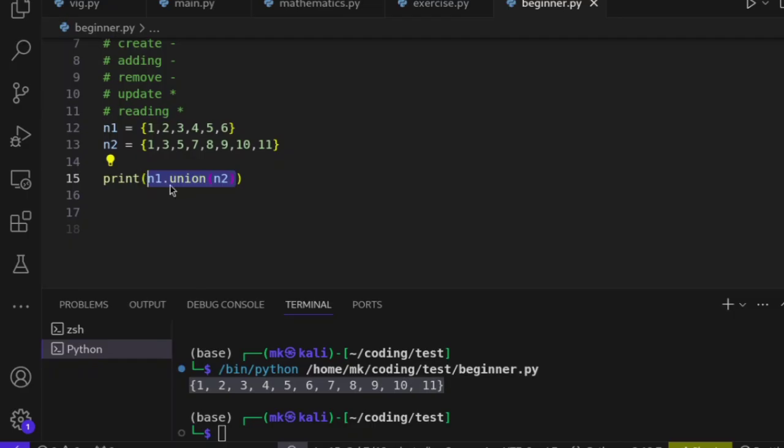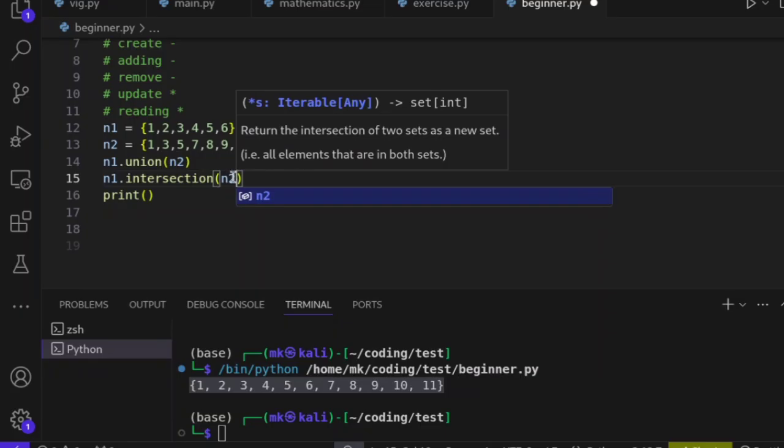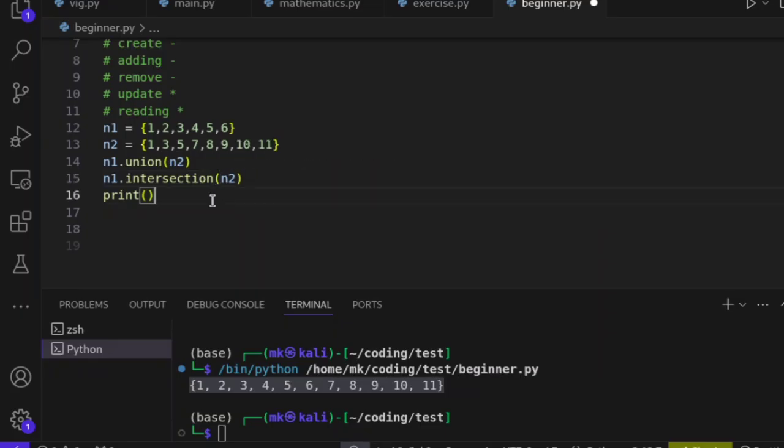Then the next operation is what? Difference. If I say n1 dot difference n2, what I'm saying here is, if I remove the same elements, if I remove the elements of n2 from n1, what is going to remain in n1? So let me print the output of this statement and see. You see, we only have 2, 4, 6 remaining. Do you understand? We only have 2, 4, 6 remaining.